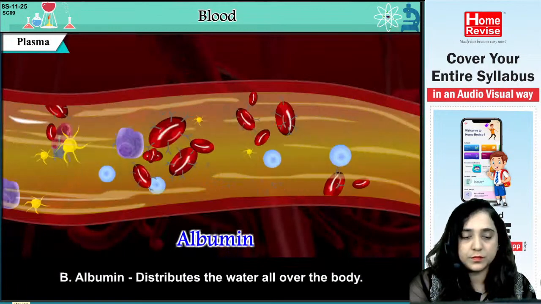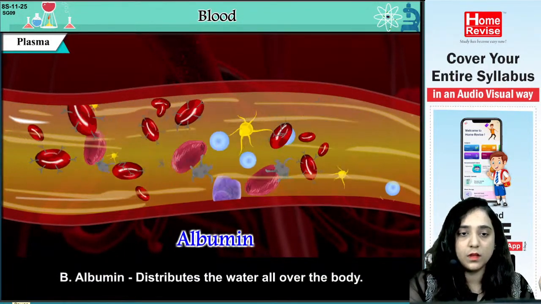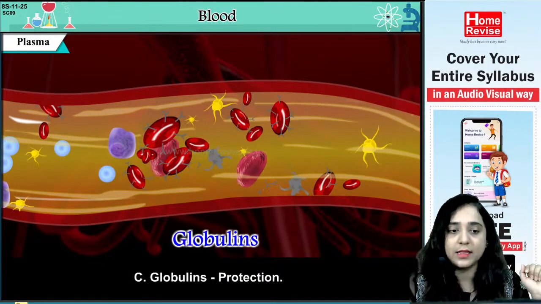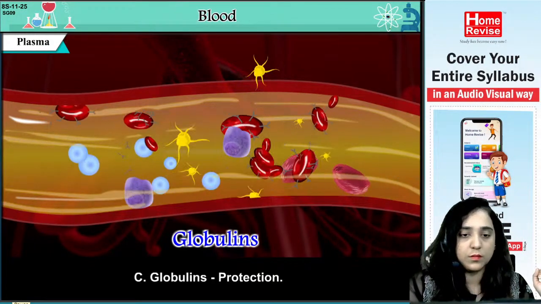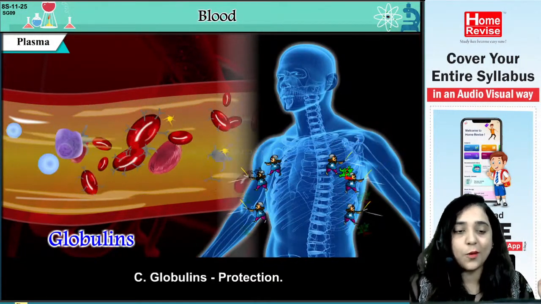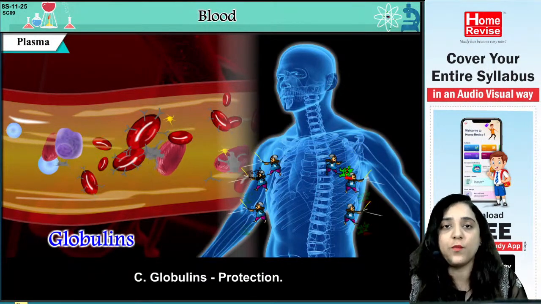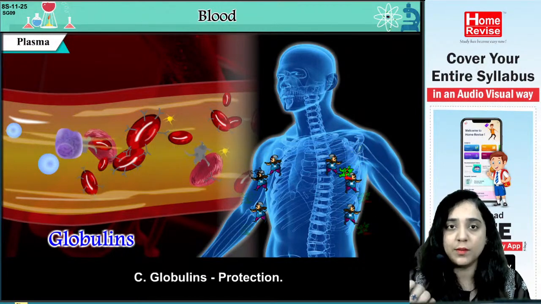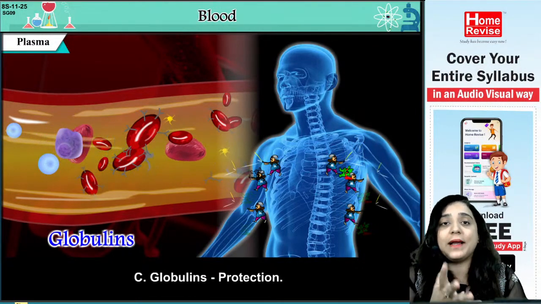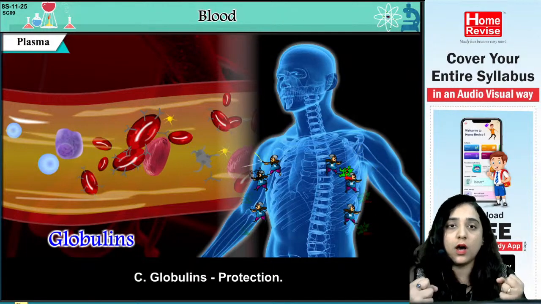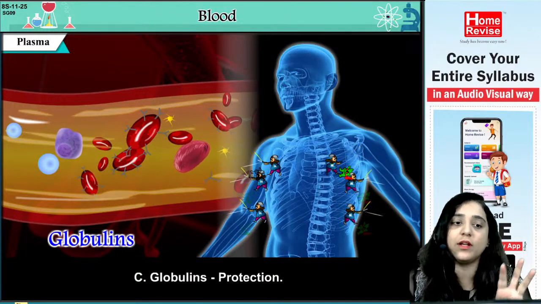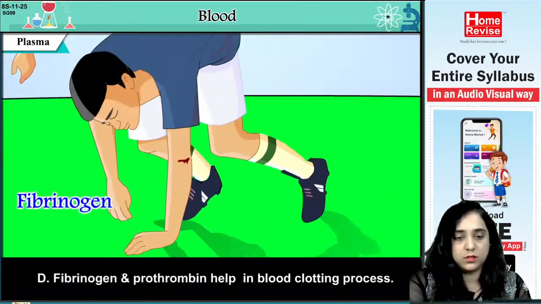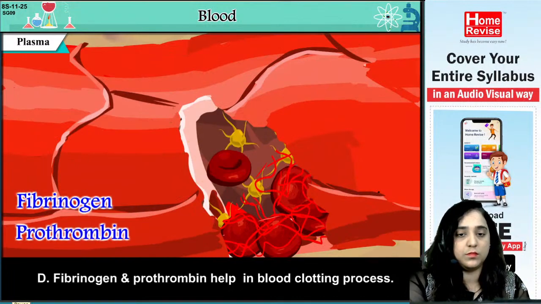B. Albumin distributes the water all over the body. These are just the components present, so just understand them. C. Globulins, that is protection. Globulins basically help protect the body. If any foreign germ enters your body, the whole functioning of fighting and resisting it is carried out by globulins.